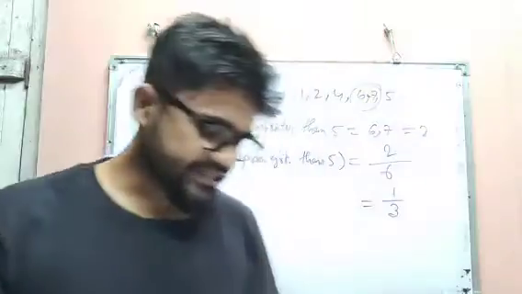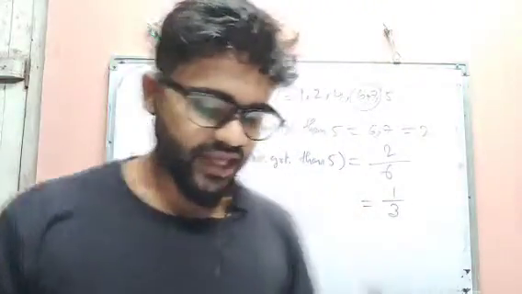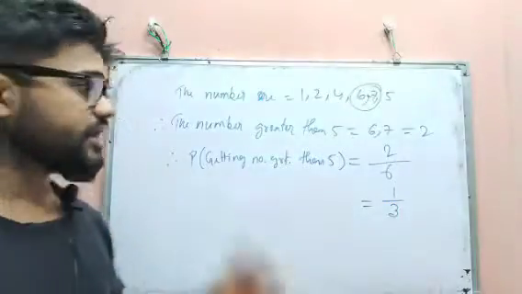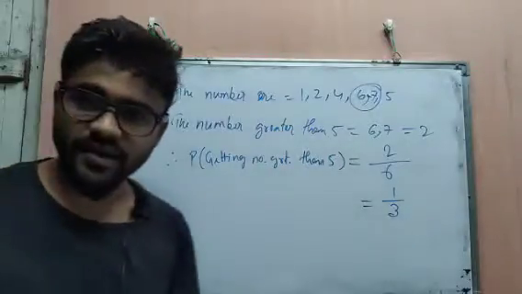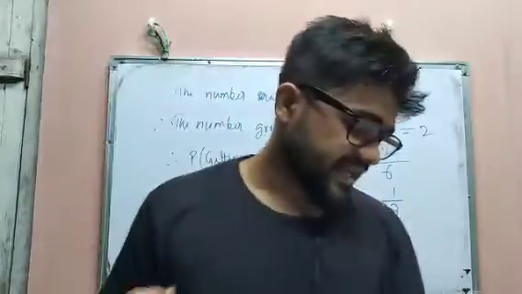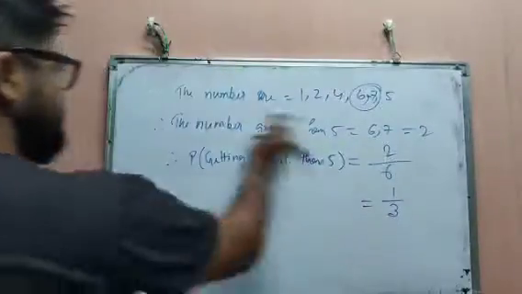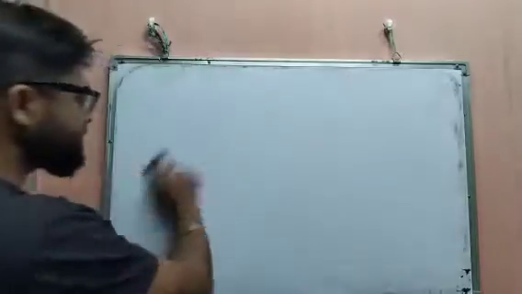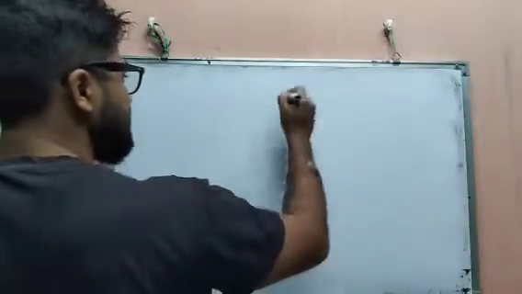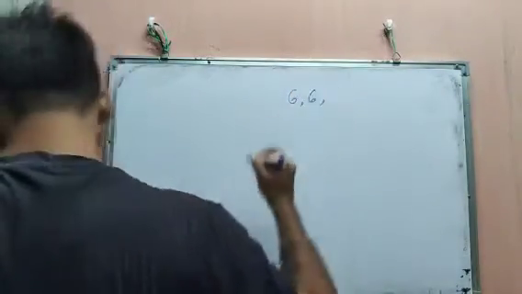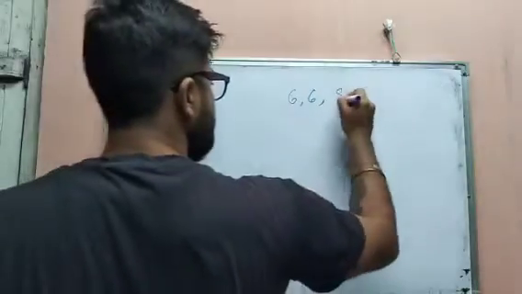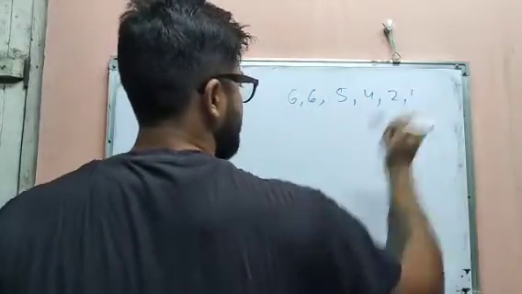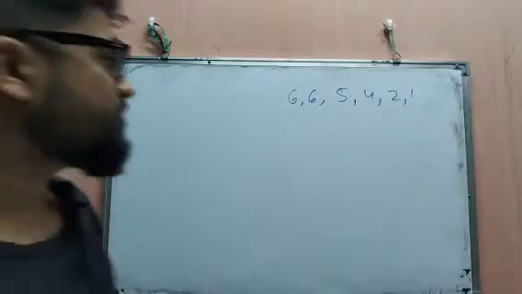Next, question number 3. A number cube has 6 sides. Again one cube is given which has 6 sides. This time the numbers are 6, 6, 5, 4, 2, 1.